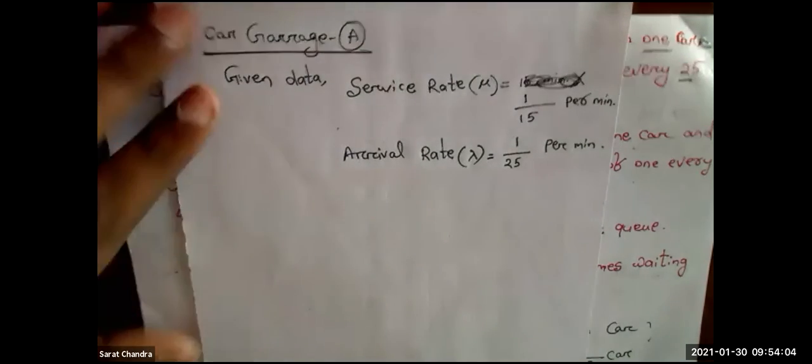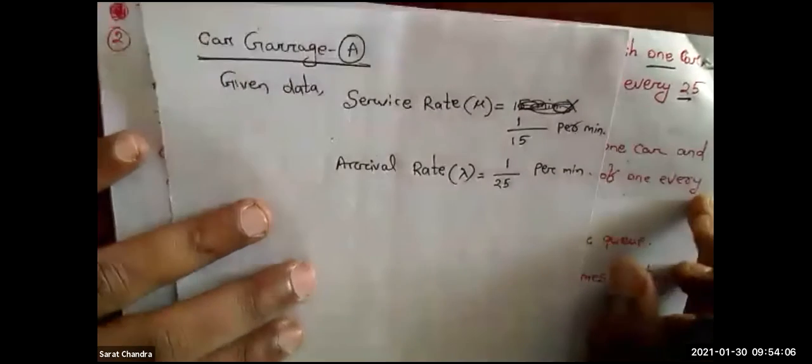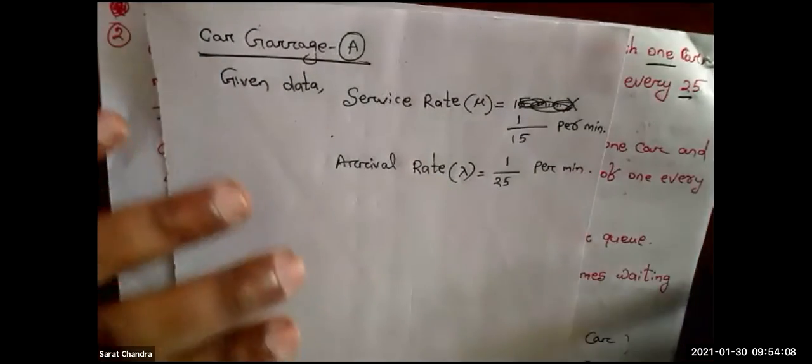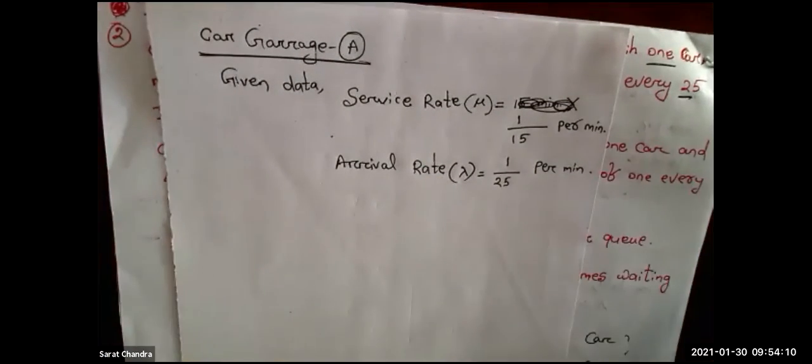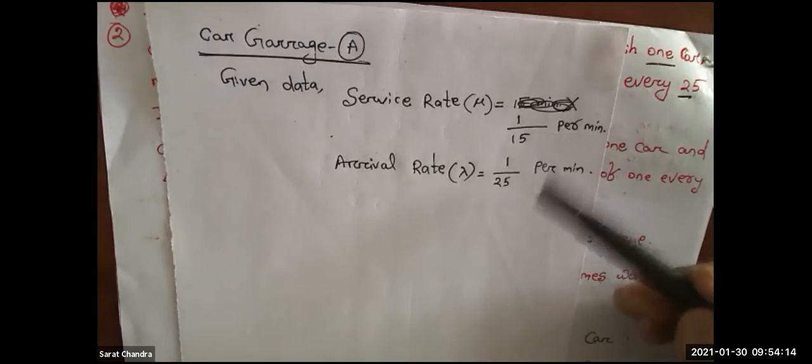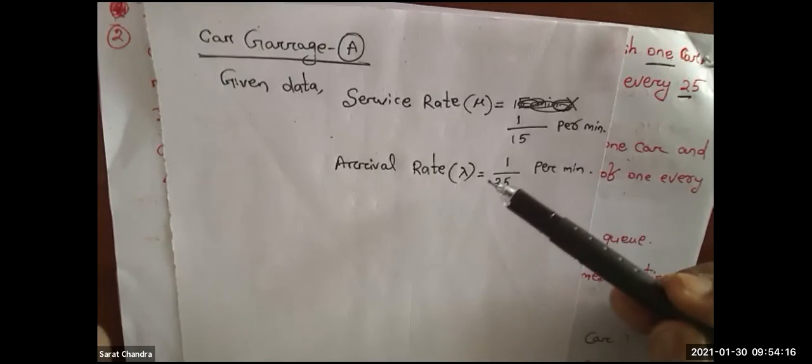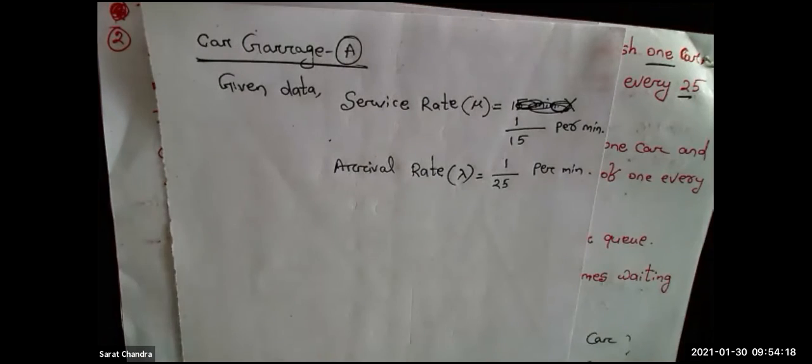Clear? So this is the value of mu and lambda for garage A. Clear? So in this manner you have to find out mu and lambda. If you can correctly identify the value of mu and lambda, then more than 80% of your job is done. The remaining thing is just put in the formula and get the answer.